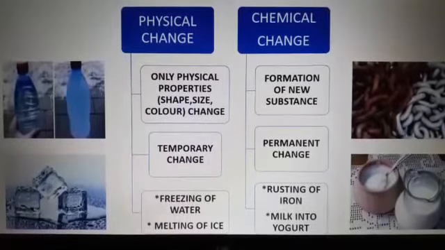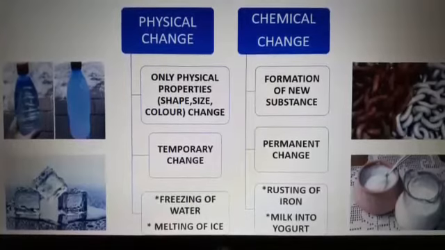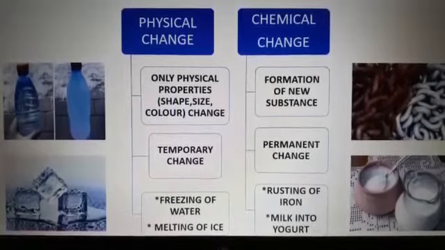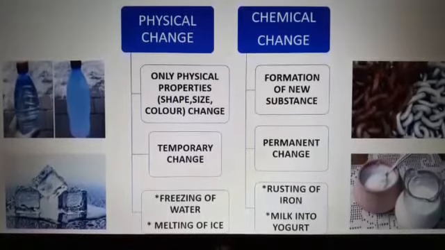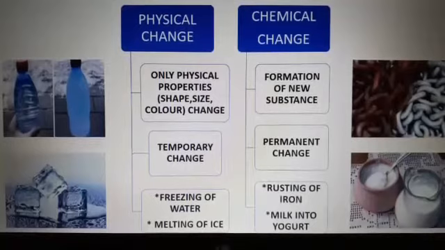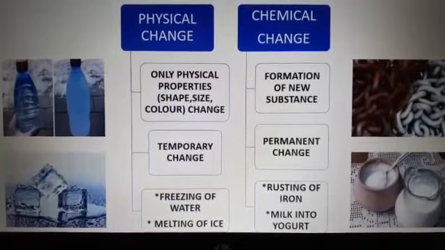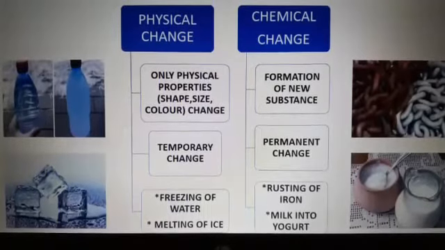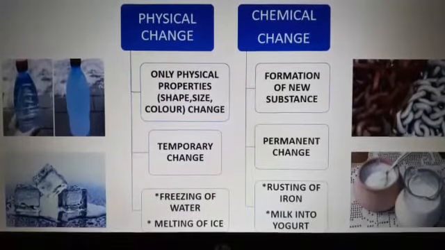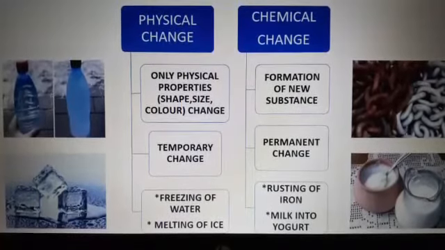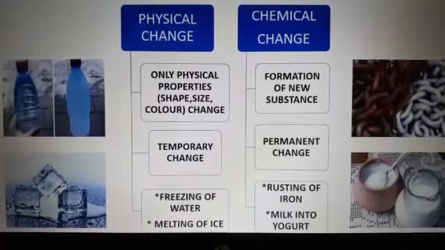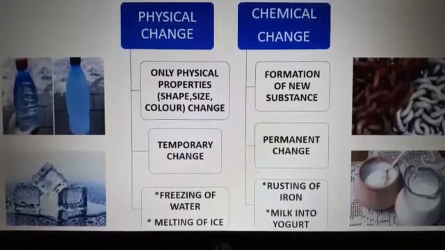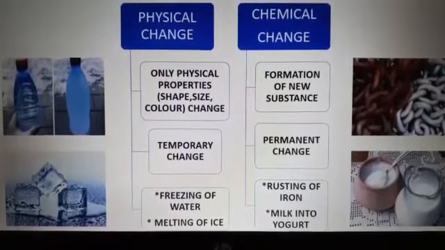Secondly, we will discuss the example of chemical change, milk into yogurt. There are bacteria in the milk which carry out the process of fermentation, and they convert the lactose sugar in the milk into lactic acid, which will form yogurt. And milk can be converted into yogurt, but yogurt again cannot convert it into milk, so it is a permanent change.